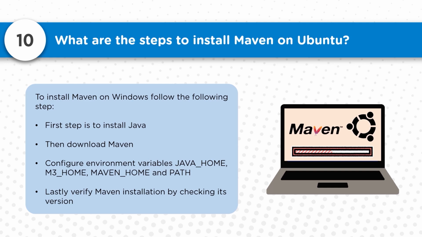Then all you have to do is configure JAVA_HOME, M3_HOME, MAVEN_HOME, and the path variable. Once all the path variables are configured, we will be able to check the version, whether we are getting the standard version or not. So that's the main mechanism of how we configure Maven on Ubuntu.